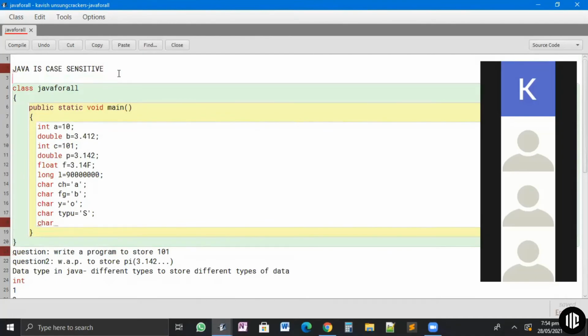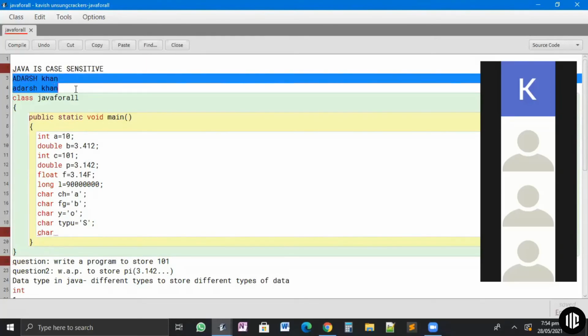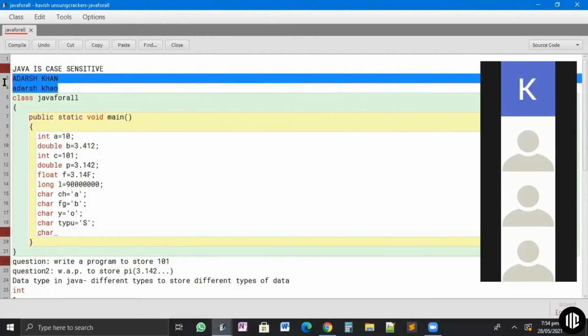If I write Adarsh Khan with different capitalization, these are two different things in Java. For example, Adarsh Khan all capital and Adarsh Khan all small. Although we as humans know that it is referring to the same person, to the computer, these are two different things.